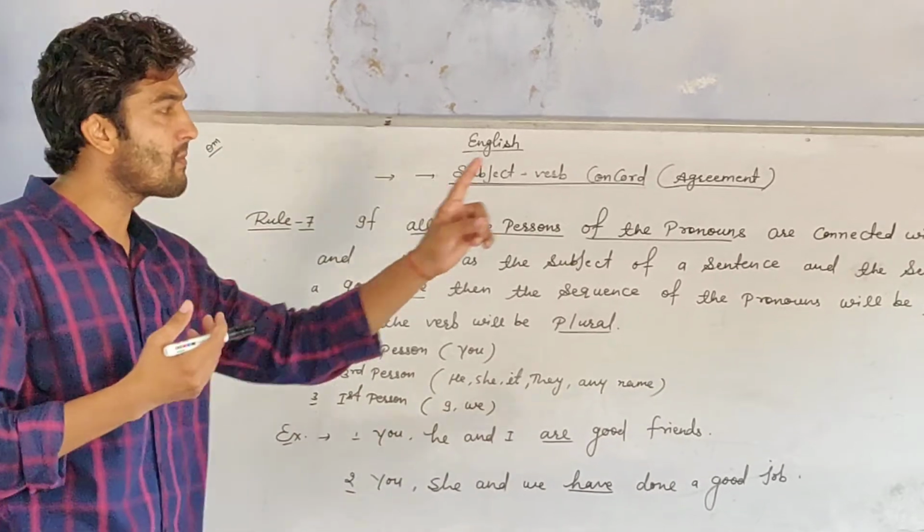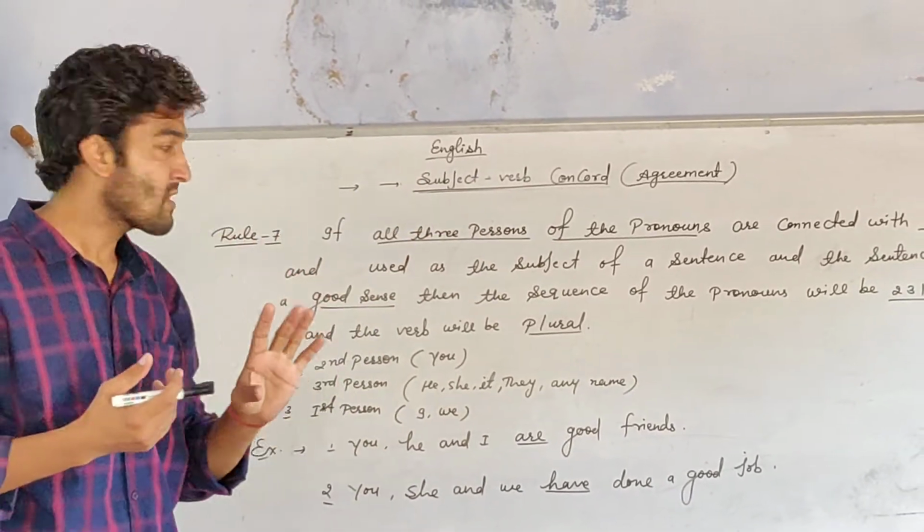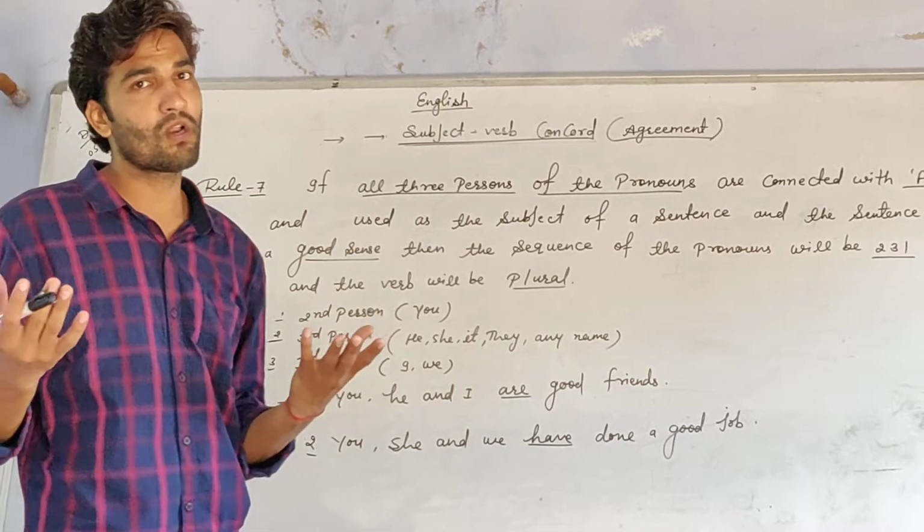The sequence will be 2, 3, 1 and the verb will be plural.